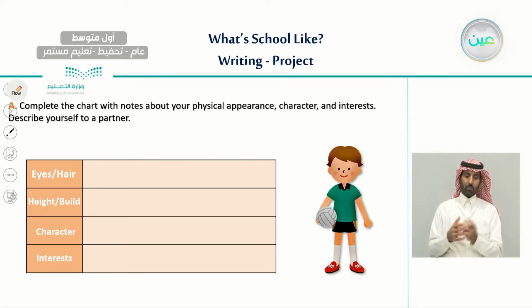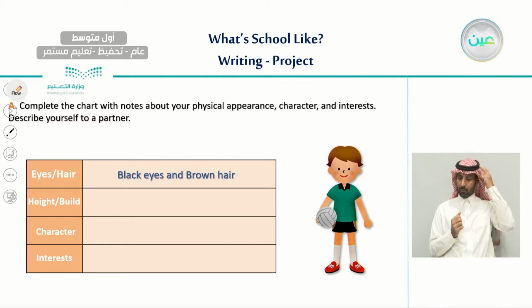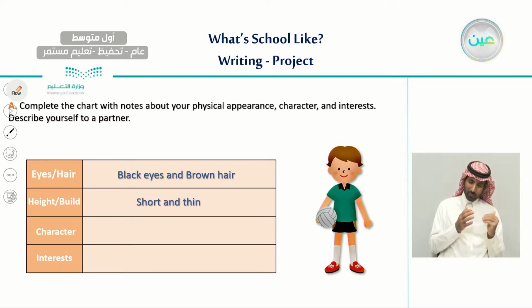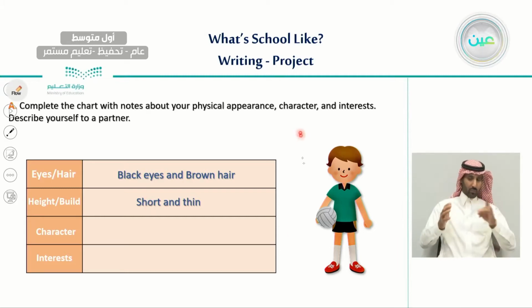So if we have a look at this boy, we can say that he has black eyes and brown hair. So in the first row, we're going to write black eyes and brown hair. Now, as for height and build, we can say that he is short and thin. He is not that tall, he is short, and he is thin.